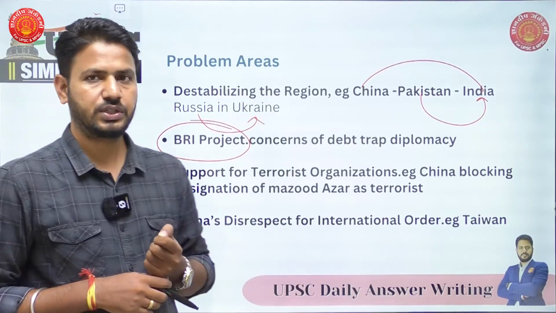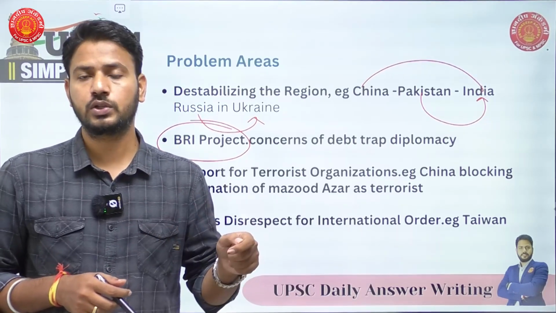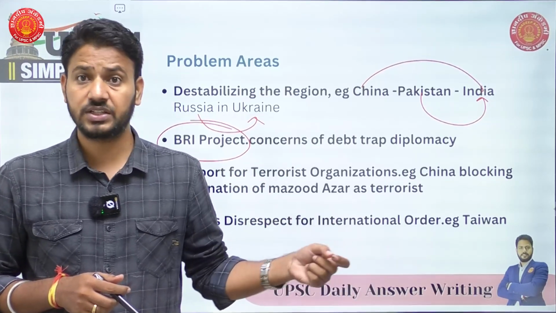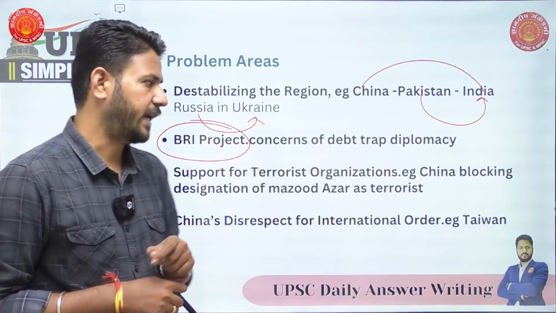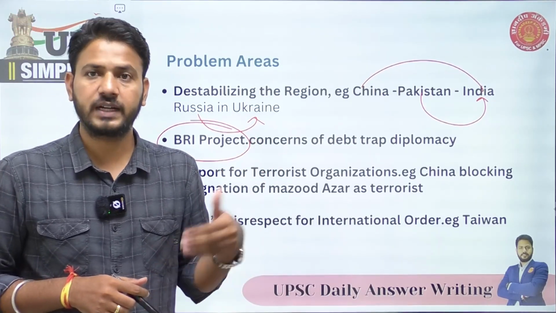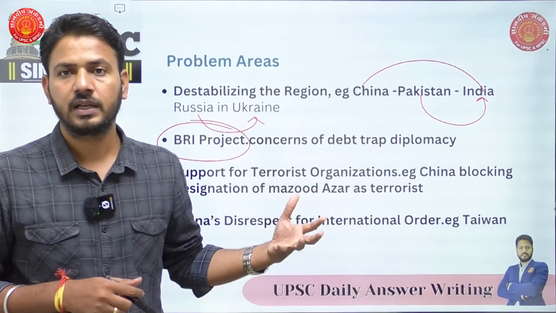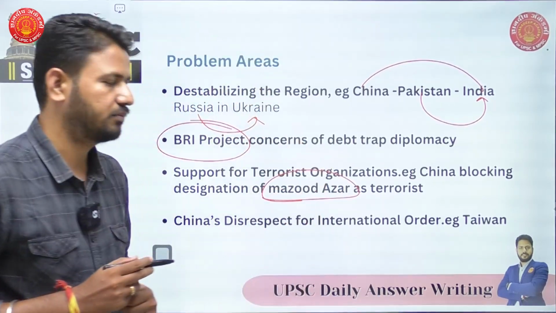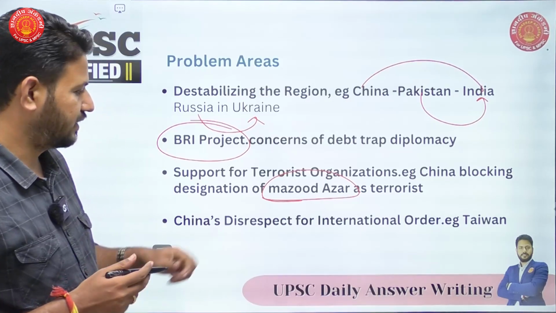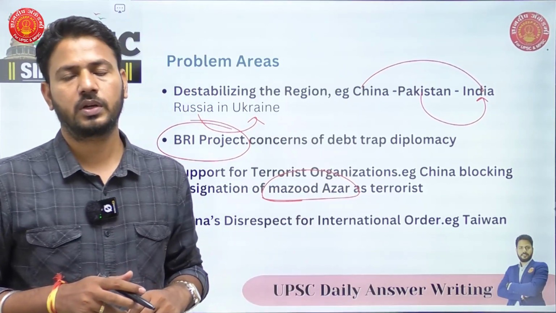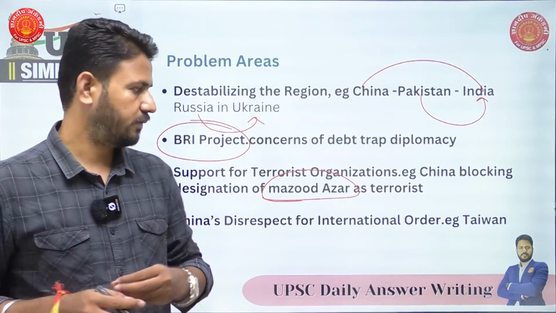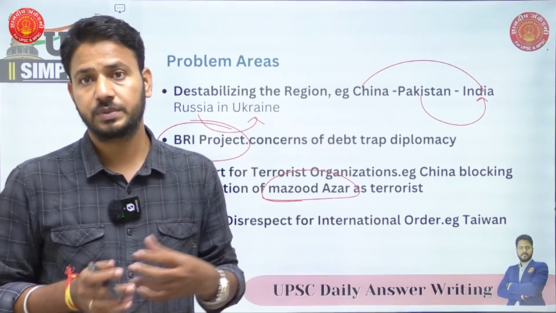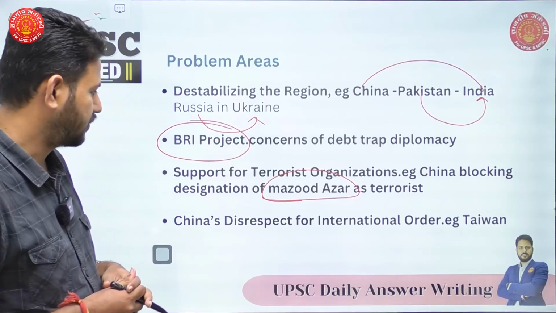Then support for terror organizations. Now some countries, for example, Pakistan and China, objecting to or blocking Masood Azhar's designation as a terrorist is one example which actually goes against the objective, because it is to fight terrorism and extremism, but here we see some countries tacitly supporting terrorism. So Masood Azhar was finally designated as a global terrorist. Then China's disrespect for international order is also one important area of problem, because you see with Taiwan, with Tibet and the South China Sea. So that goes against the principles or objectives that have been mentioned in the charter of this organization.